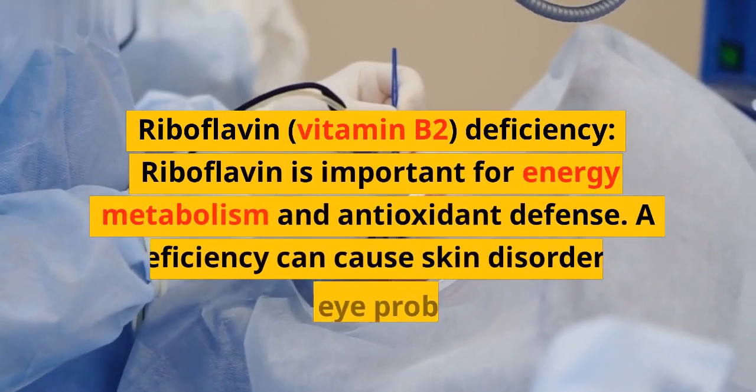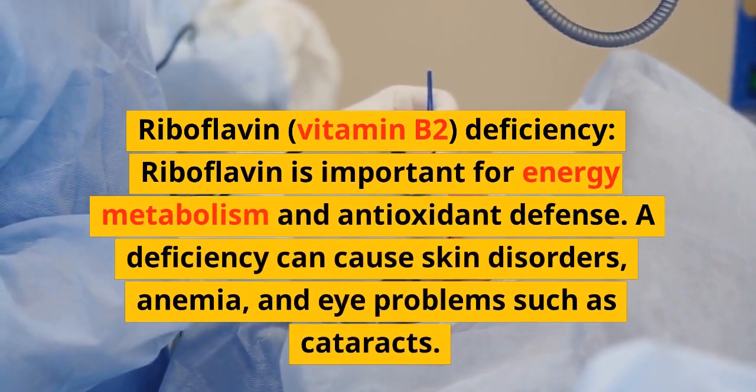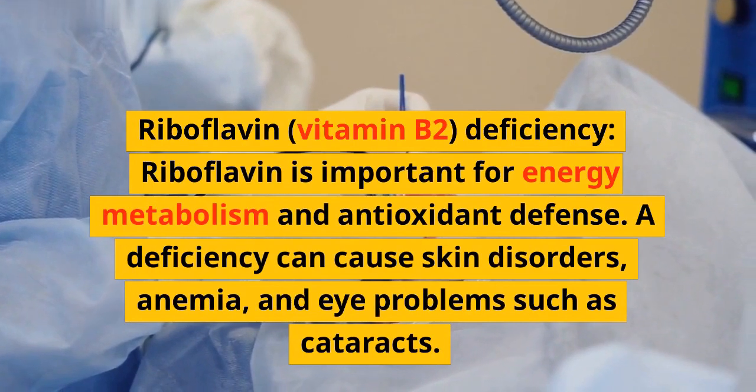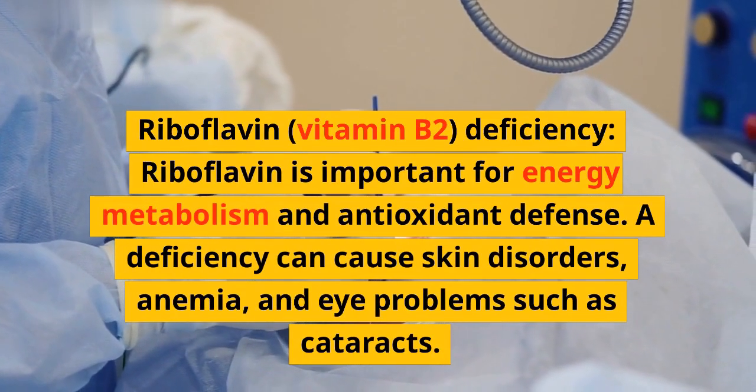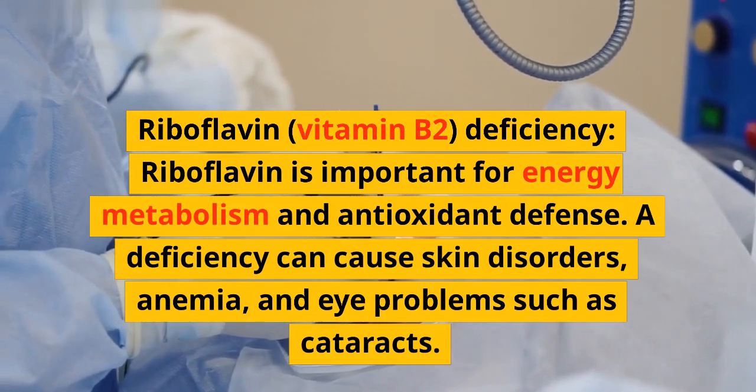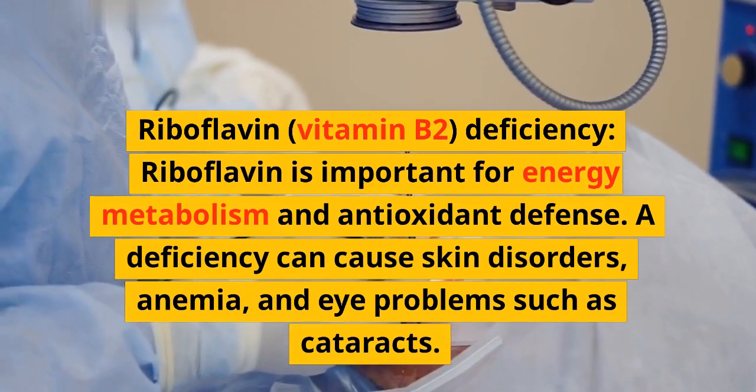Riboflavin, vitamin B2, deficiency. Riboflavin is important for energy metabolism and antioxidant defense. A deficiency can cause skin disorders, anemia, and eye problems such as cataracts.